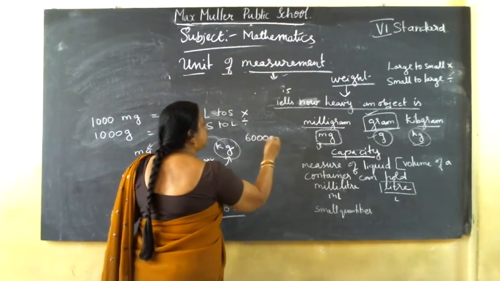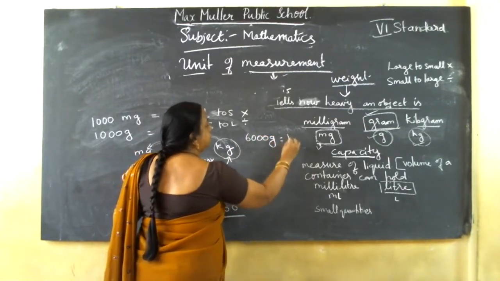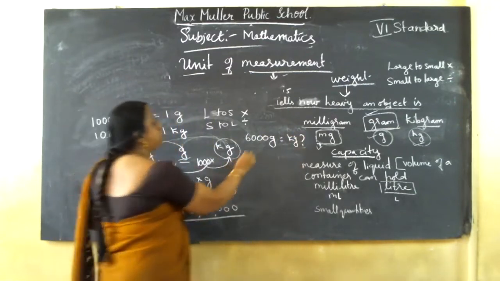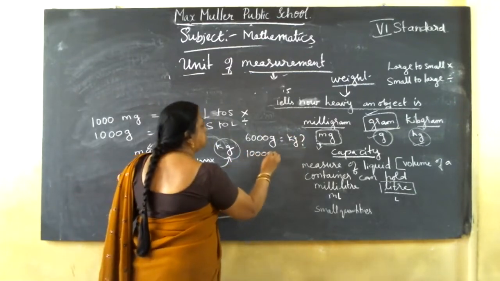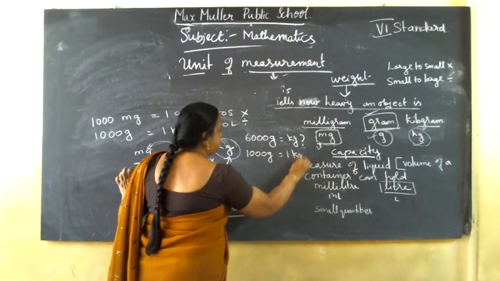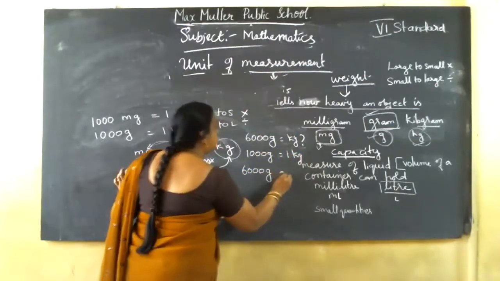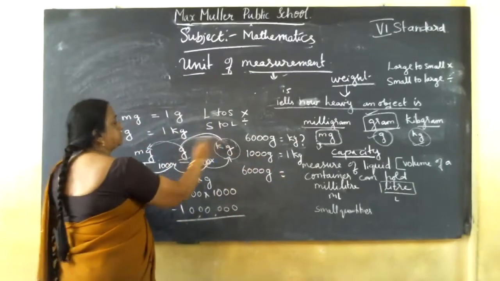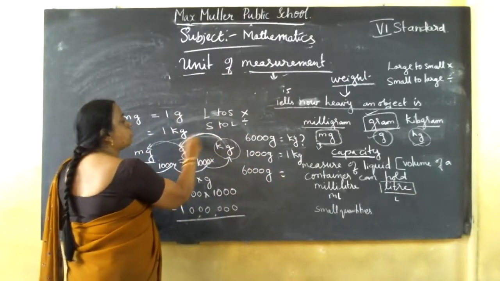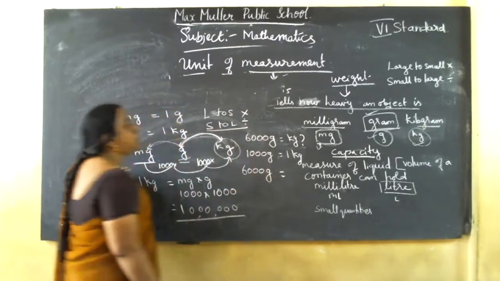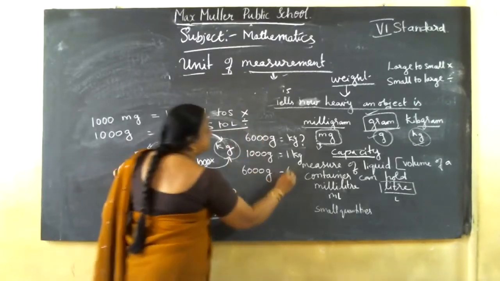6,000 grams is equal to how many kg? If the question is like that, here you should write 1000 grams is equal to 1 kg. So 6,000 grams is equal to, here grams to kg. Grams to kg means what? Smaller unit to larger unit. So what you should do? Smaller unit to larger unit, divide.